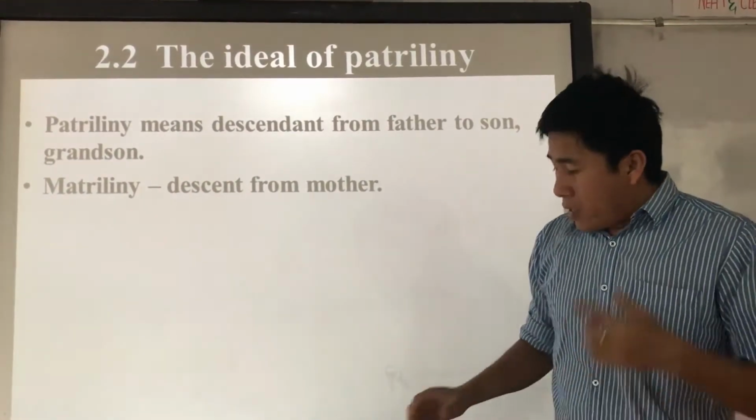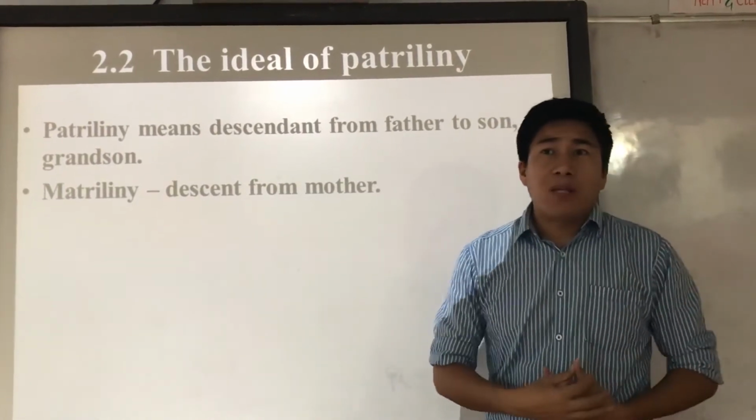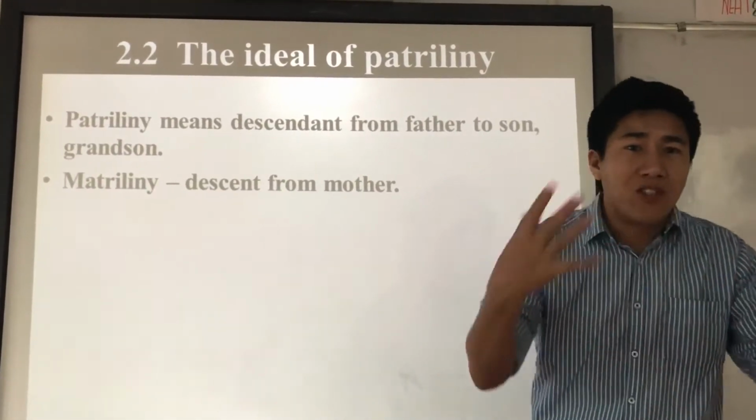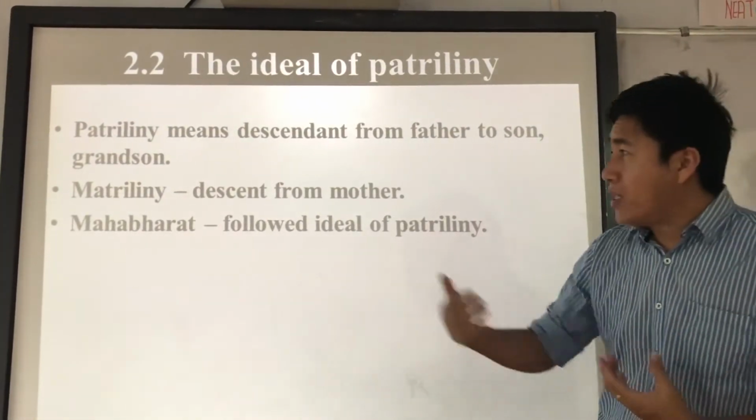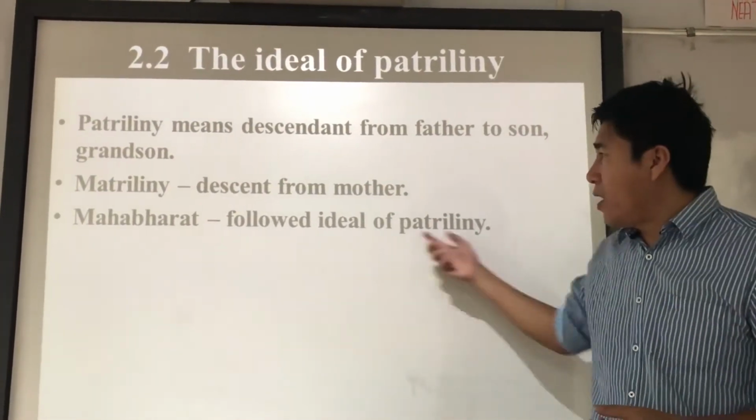Understood? Now, how do we know about the patrilineal system followed in ancient India? We know this from the text called the Mahabharata. The Mahabharata follows the idea of patrilineal.